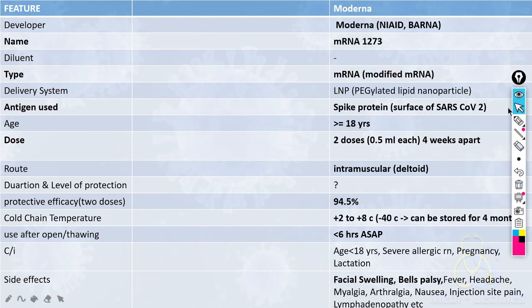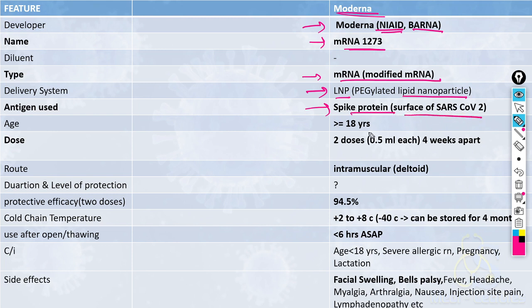Coming to the vaccine Moderna. It is developed by the Moderna company in conjunction with NIAID and BARDA. The name of the vaccine is mRNA 1273. It is also a modified mRNA vaccine. It requires a delivery system which is LNP, pegylated lipid nanoparticle. The antigen used is again spike glycoprotein of SARS-CoV-2.